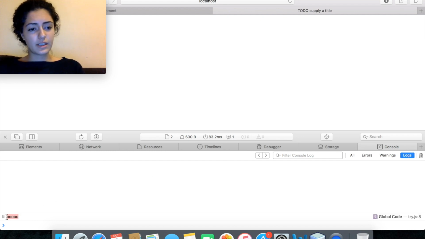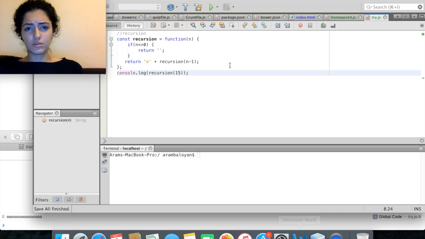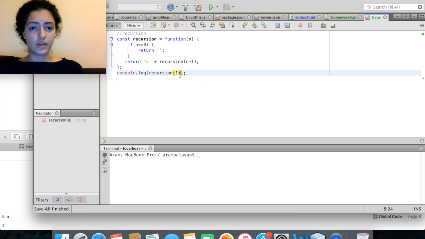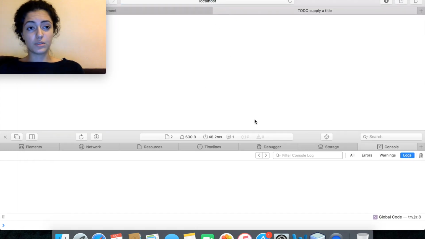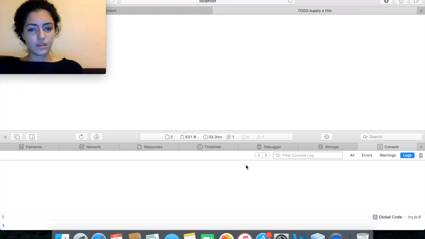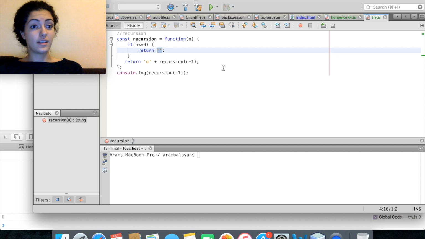Here it is. It printed 5 O's in our console. And if we call it with 15, or with 0, it wouldn't print anything. Let's also give a negative number, 7. It would just return this thing, which is nothing. That's why we don't see anything in our console.